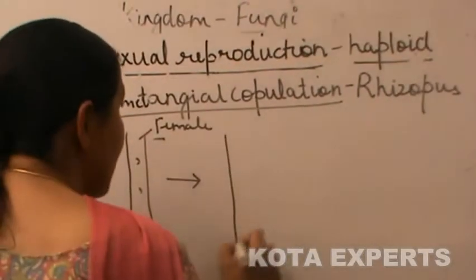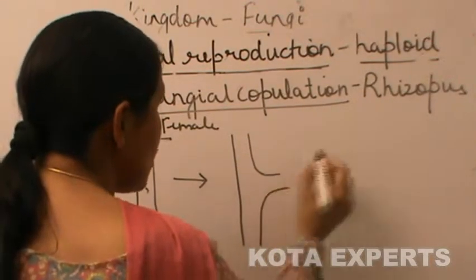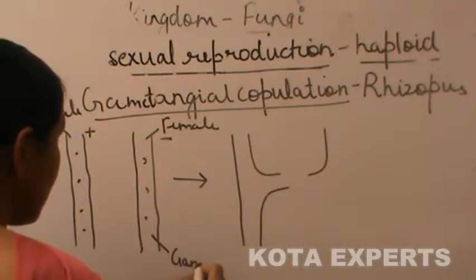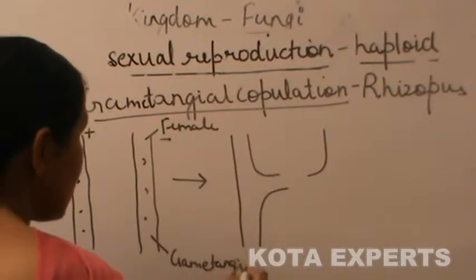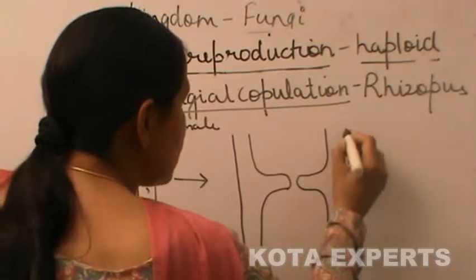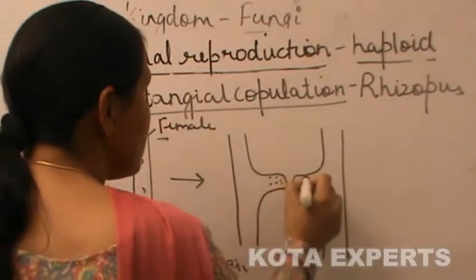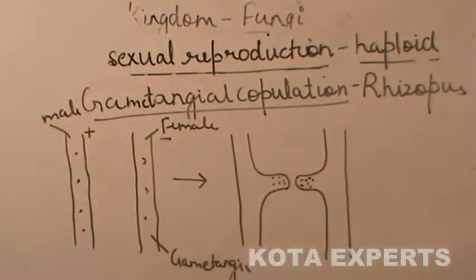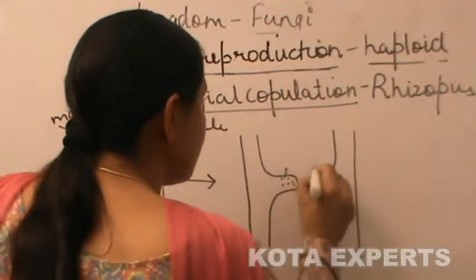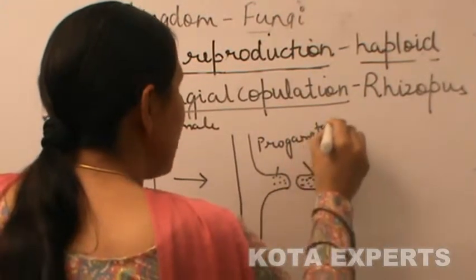At the time of reproduction, both the gametangia form projections towards each other, in which more of the nuclei are present at the terminal end, known as progametangia.